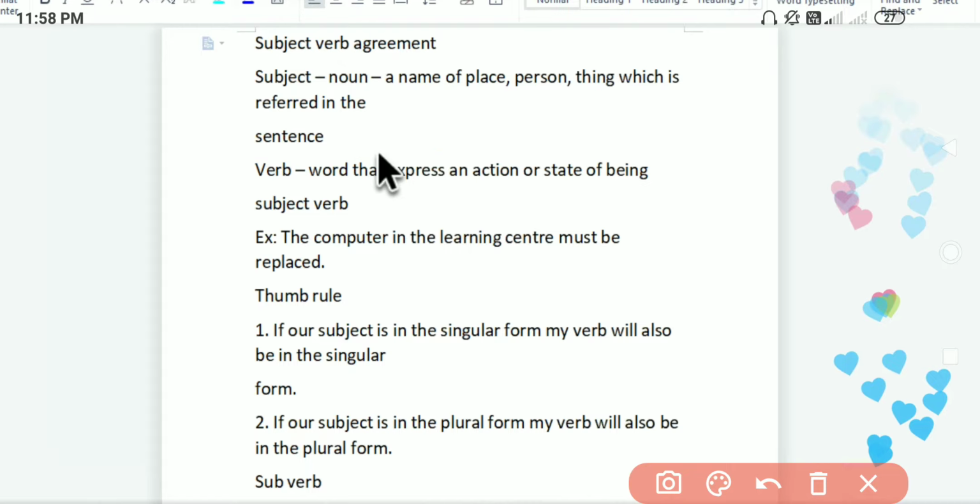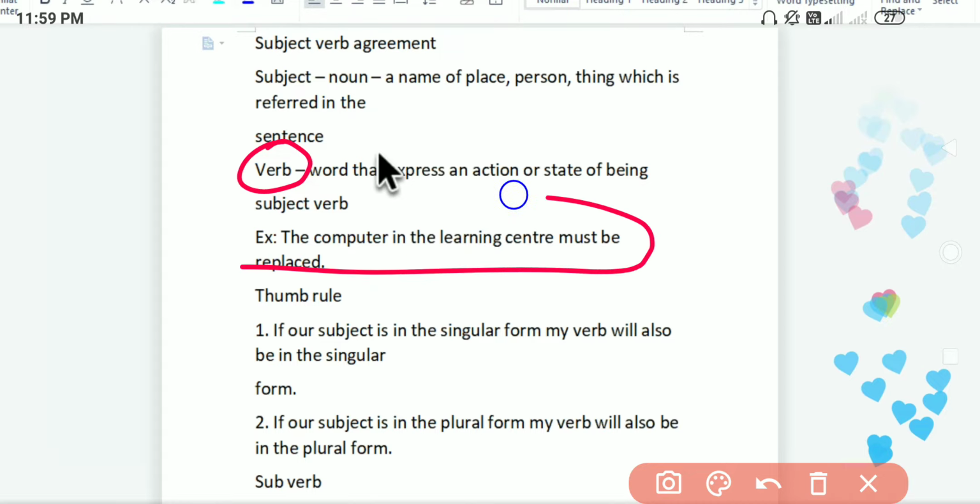Okay, so a noun is nothing but a name of a place, person, or a thing which is used in the sentence. After that we will be having verb. So what is the meaning of verb? Word that expresses an action or a state of being, subject verb. So verb is basically action, it will represent the action. Example, the computer in the learning center must be replaced. So that is the example for verb.